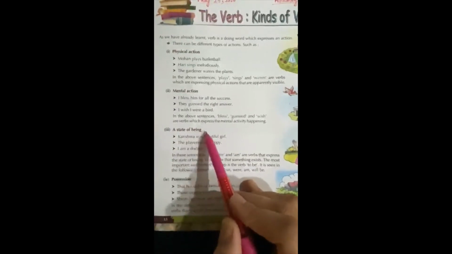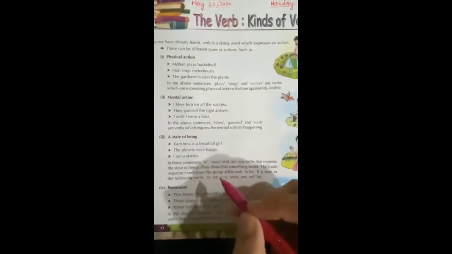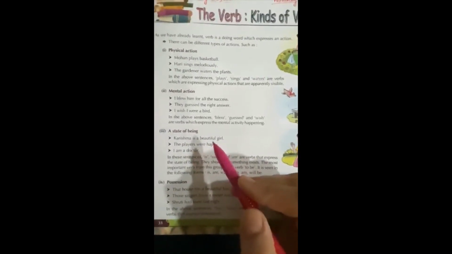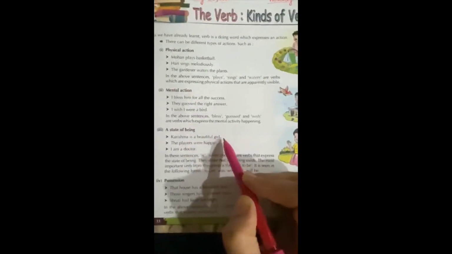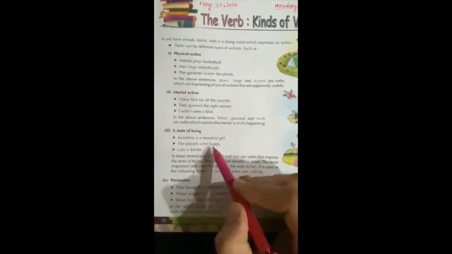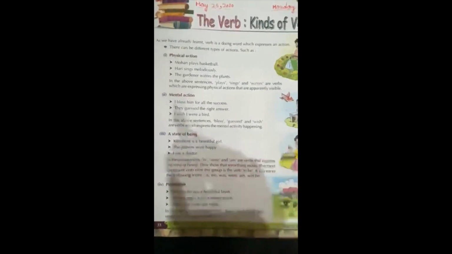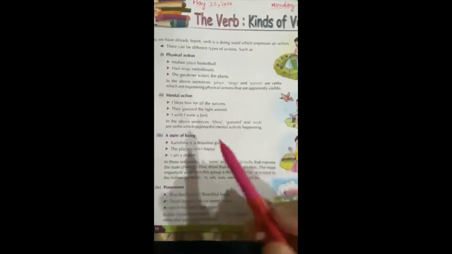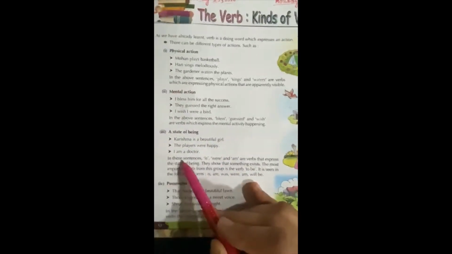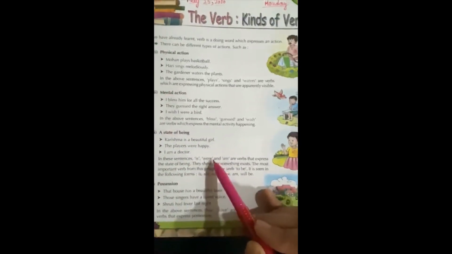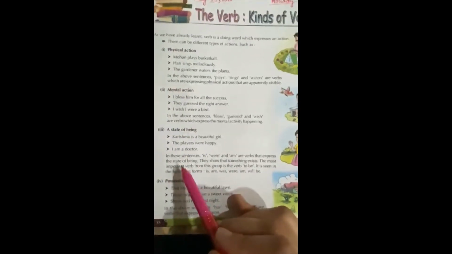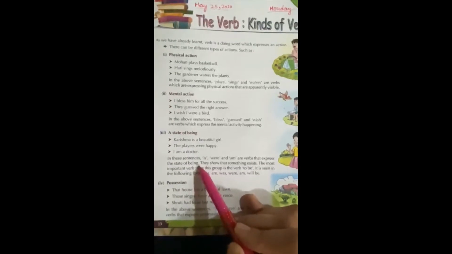A state of being. You are a student. I am a teacher. Karishma is a beautiful girl. The players were happy. State of being. In which state you are, in which condition you are and what you are. I am a doctor. In these sentences, is, were and am are verbs that express the state of being.